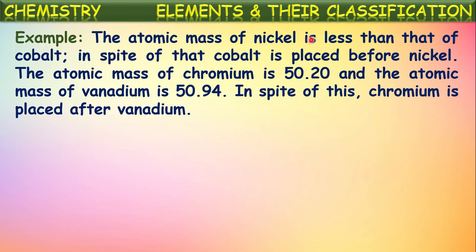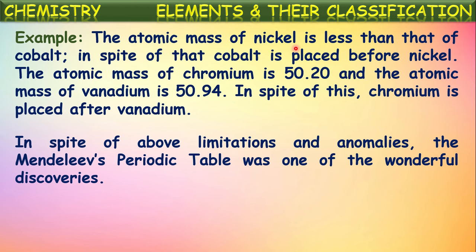Here actually nickel should be written first, but he arranged cobalt before nickel in the periodic table to keep the elements with similar properties in one column. These we can say as violations in the periodic law, wrong placements.